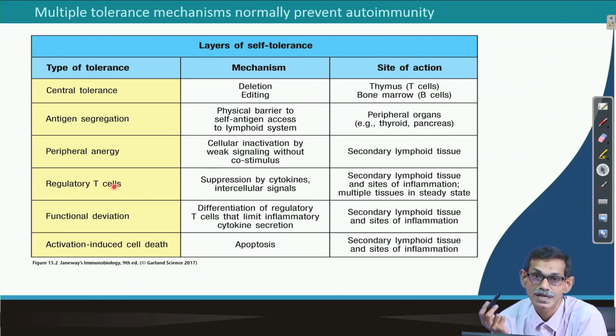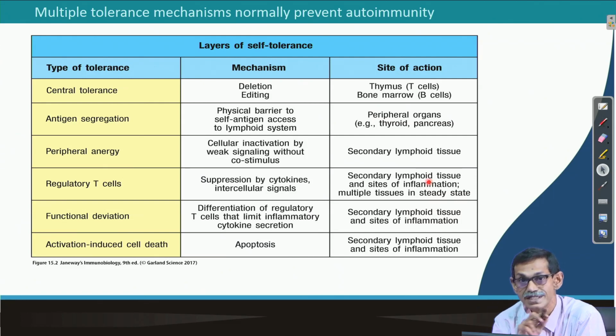Most of the time it is a negative regulator, repressing or suppressing the T cell activity, and that signaling is through cytokines. So, they give the intracellular signals in the secondary lymphoid tissue and the site of inflammation, wherever the other T cells act, and the T regulatory cells stop them from being activated.